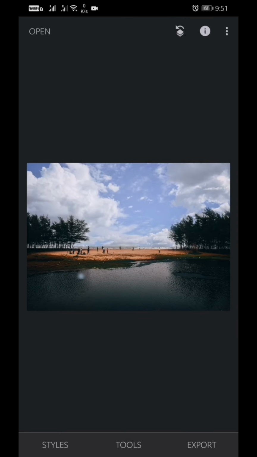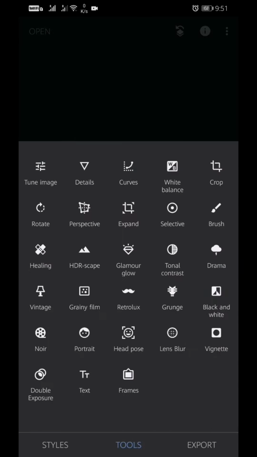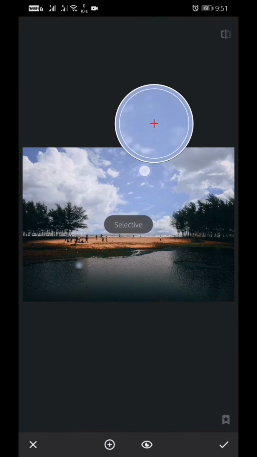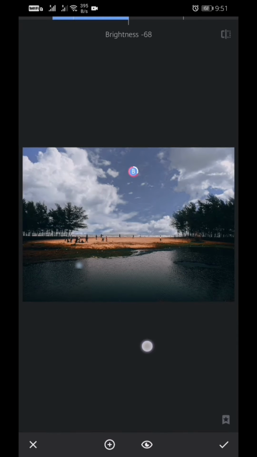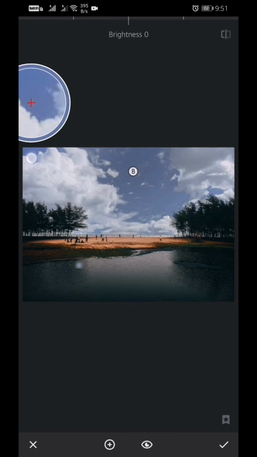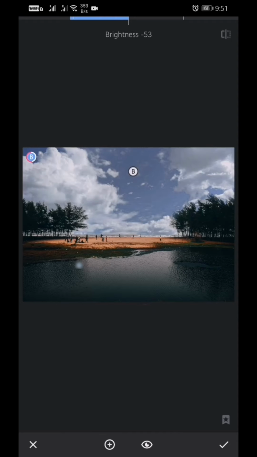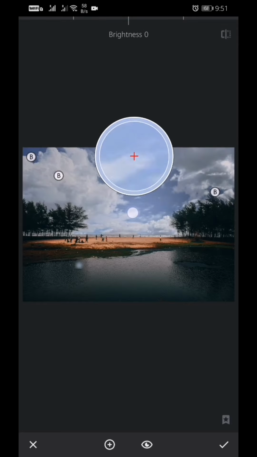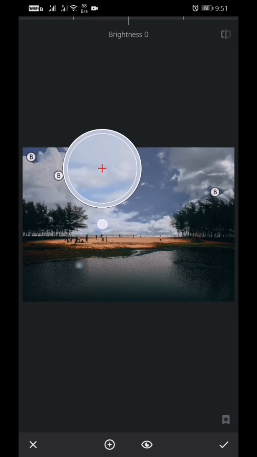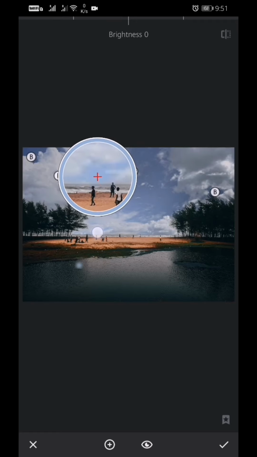Okay, so after adding this part, we will darken the sky because the bottom part is also dark, so we will add some darkness. We will reduce the brightness on all the parts.